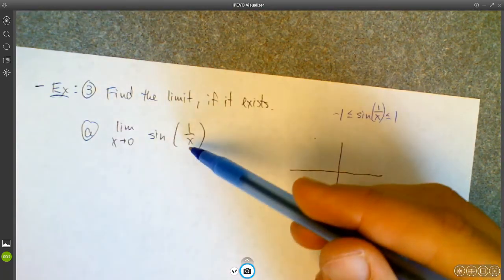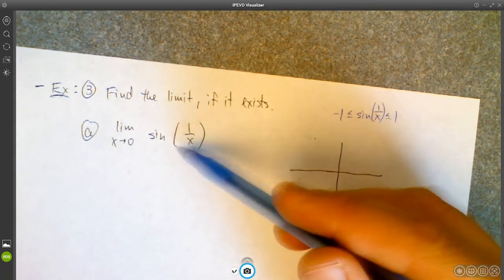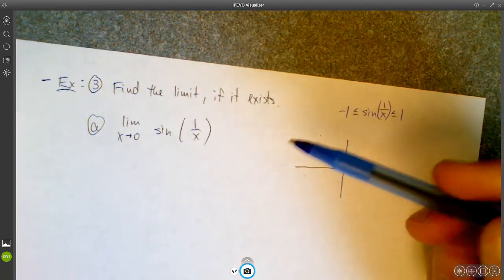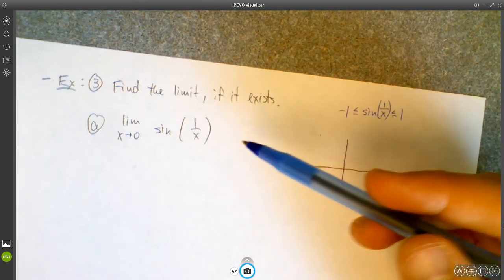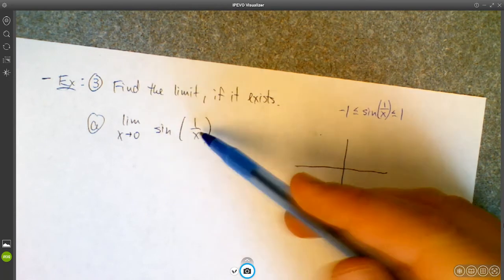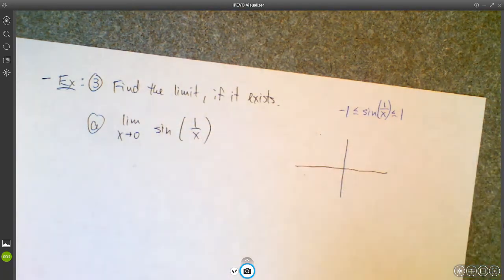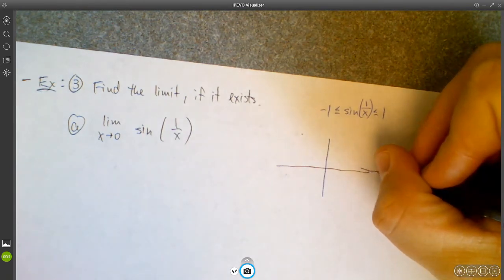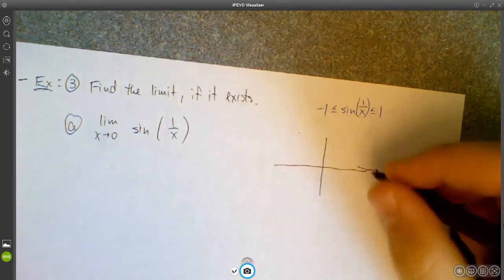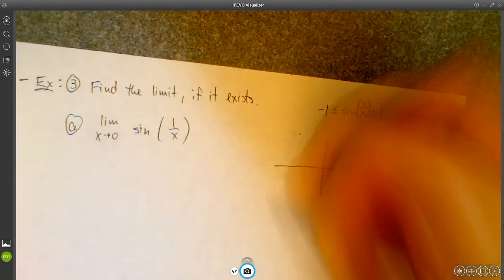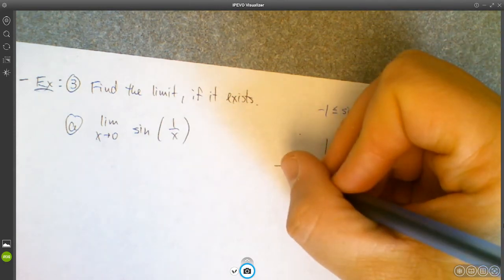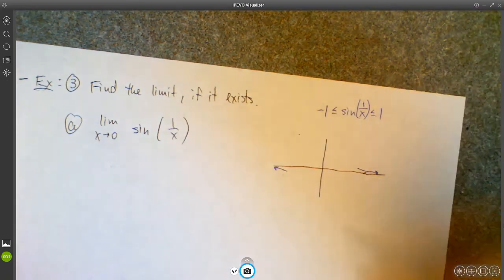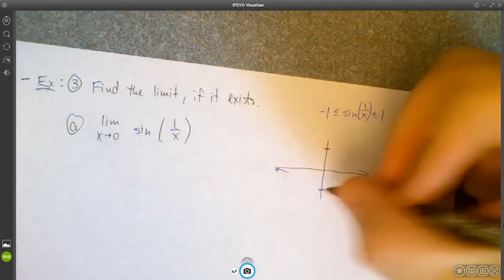Notice that on the other hand, as x gets really large, as x goes to infinity, same thing as x goes to -infinity, this fraction gets really small. And so it gets really, really close to 0. And sine of 0 is 0. So out here, I think we're approaching closer and closer to 0, out in the tails. Over here on the left, it would look a little bit more like this, but still approaching 0 from the other side. And then maybe this is 1 and -1 or whatever.